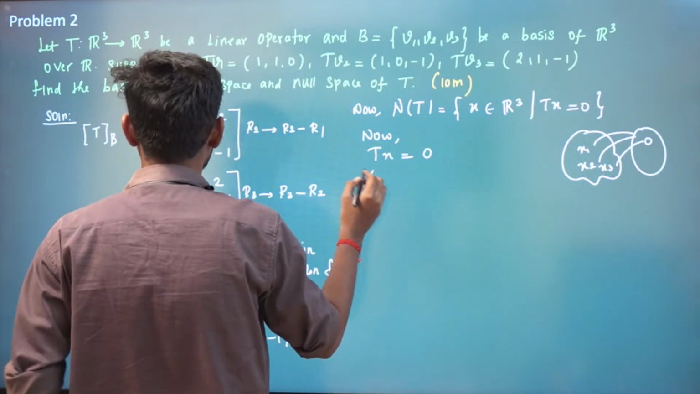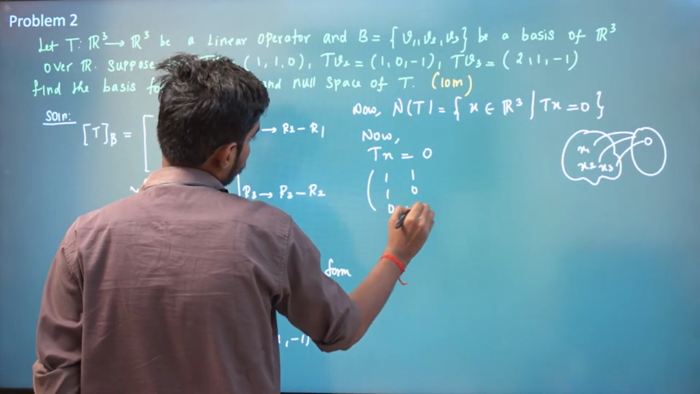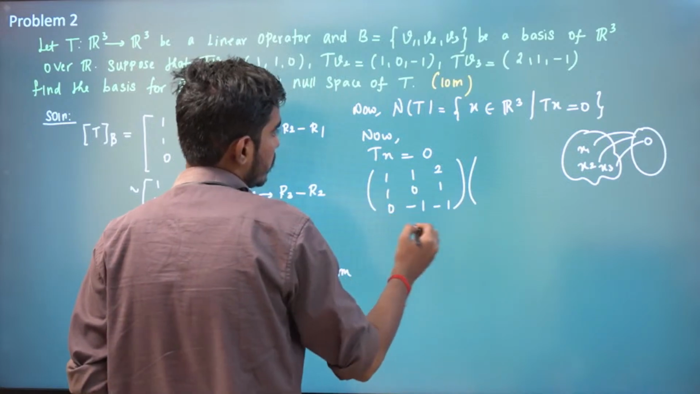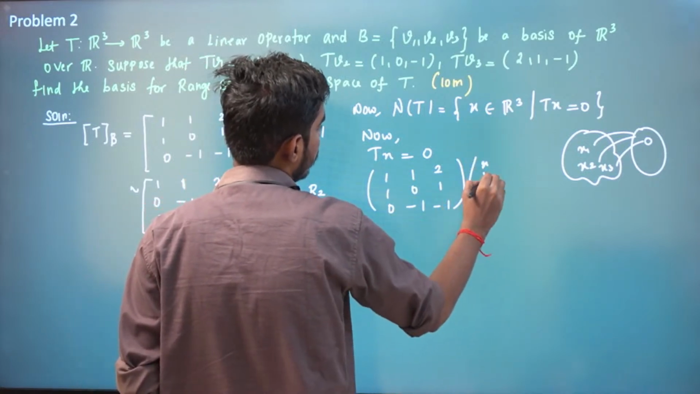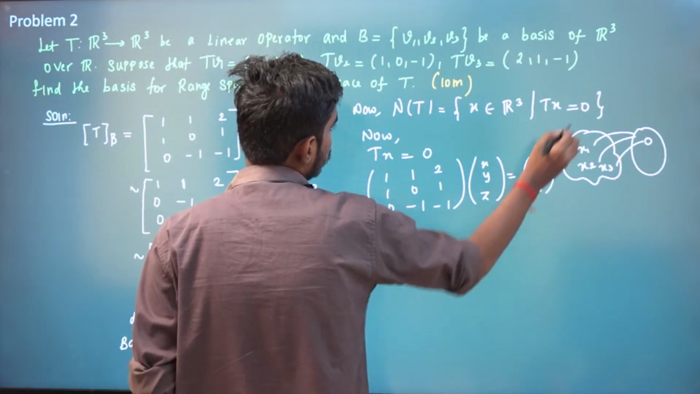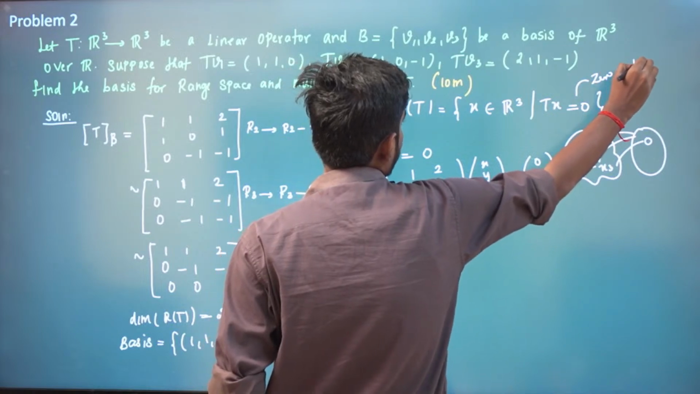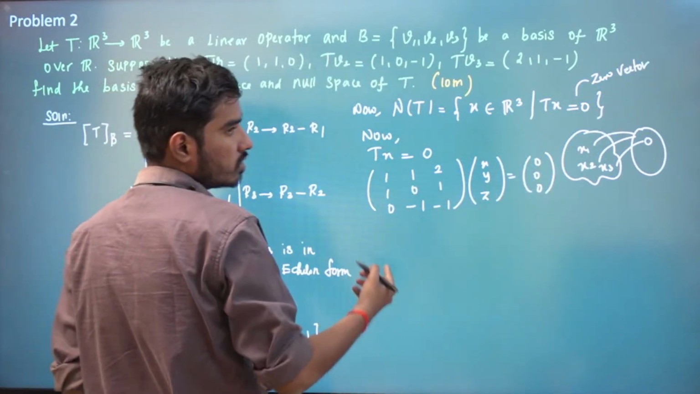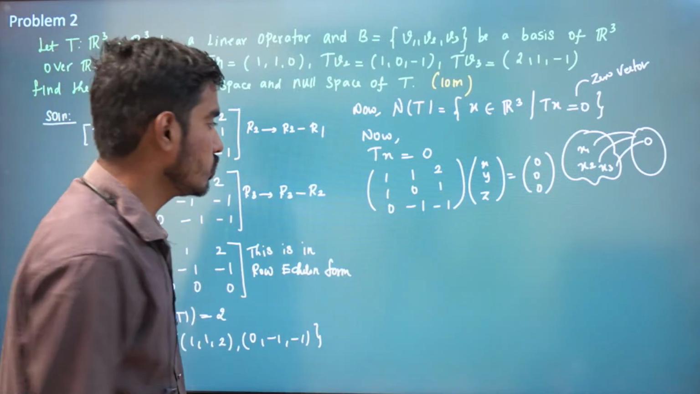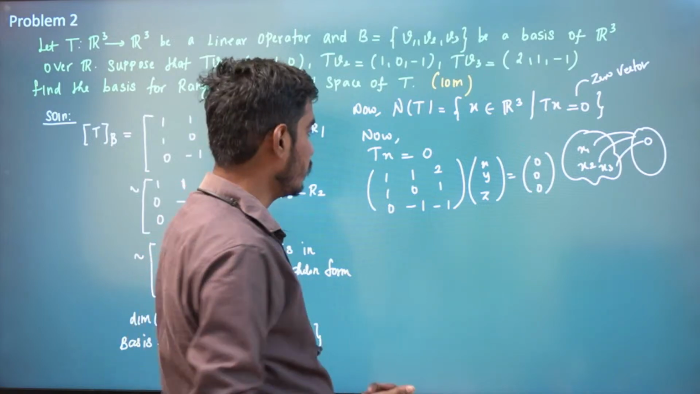So what is T? T is (1, 1, 0), (1, 0, -1), (2, 1, -1). And what is x? x is a vector in R3. Let us call it (x, y, z), and it maps to the 0 vector of the codomain. So the 0 vector of R3 is (0, 0, 0). So this reduces to a homogeneous system, right? Ax equal to 0. So we will solve this homogeneous system. That solution will be the null space of T.